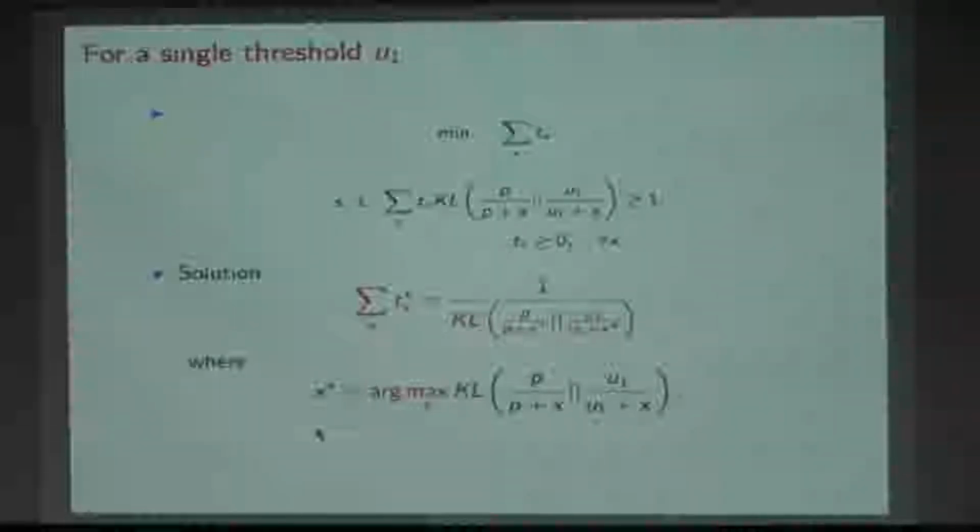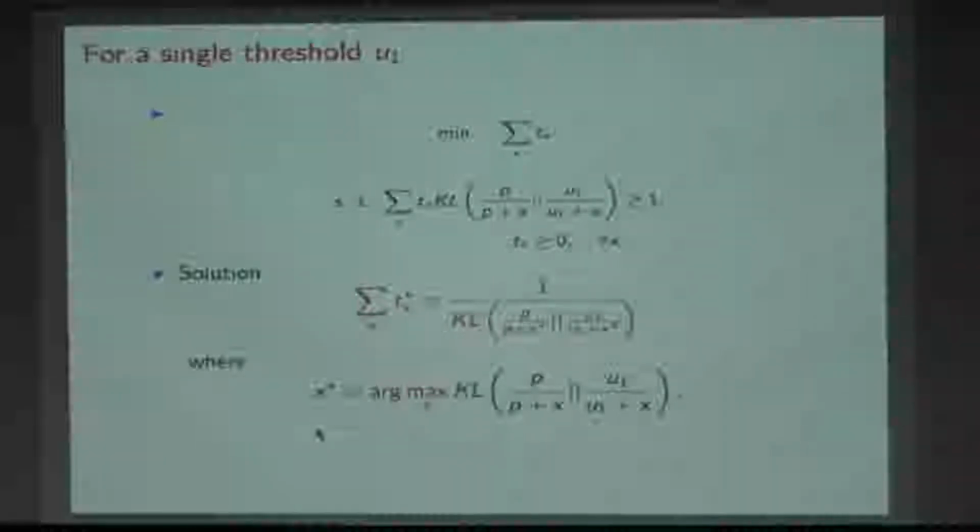And set your t_x equal to 1 upon that Kullback-Leibler distance. The remaining t_x's, just set them to be 0. Because the point is, if you look at the summation of t of x star, this summation should not be there. T of x star should just be given by this term here.